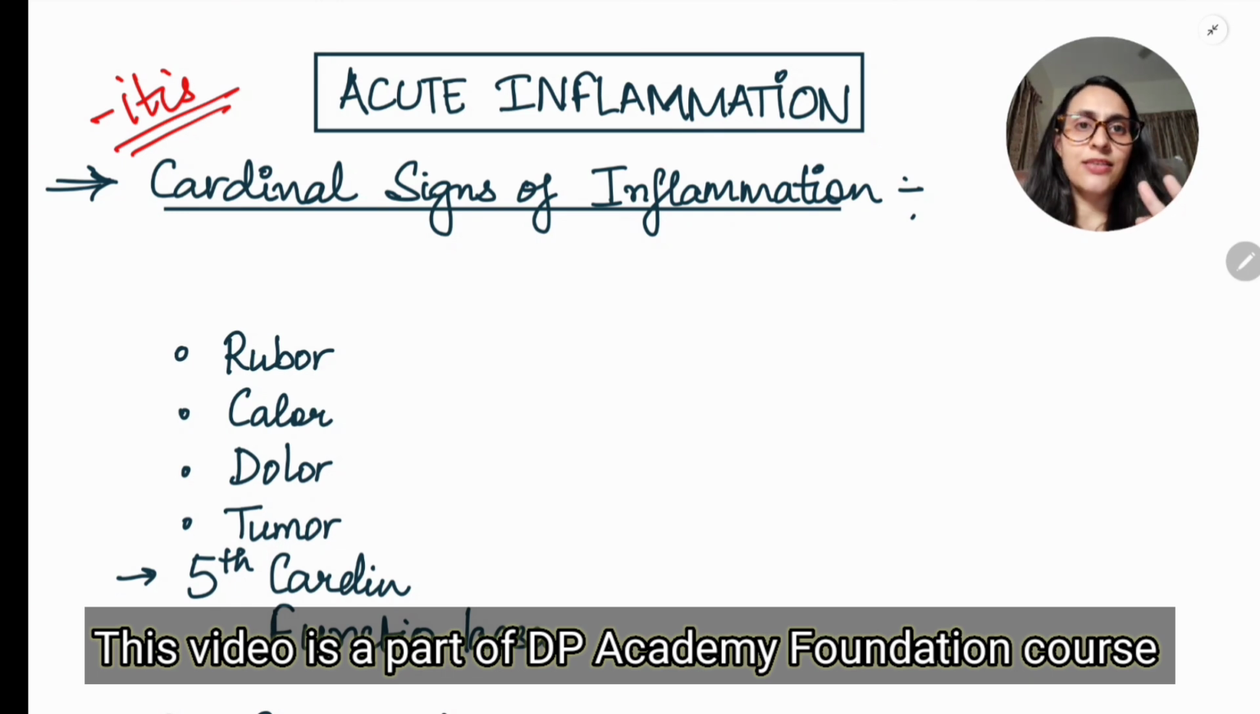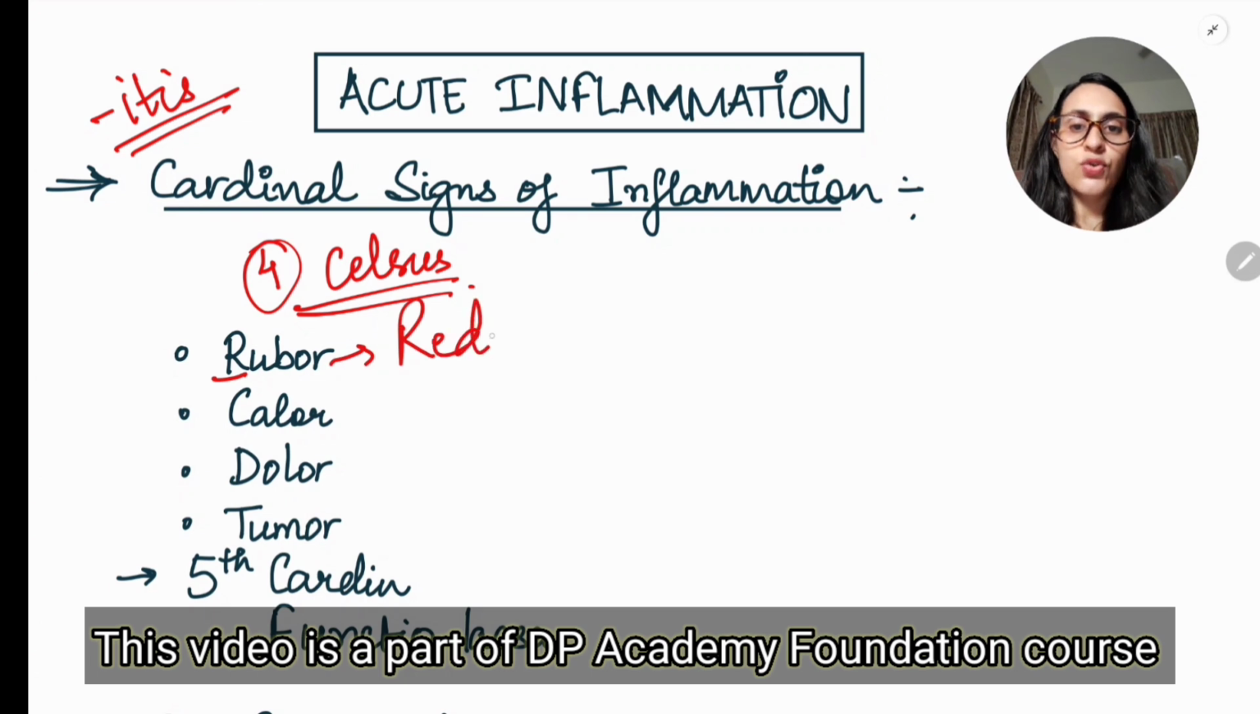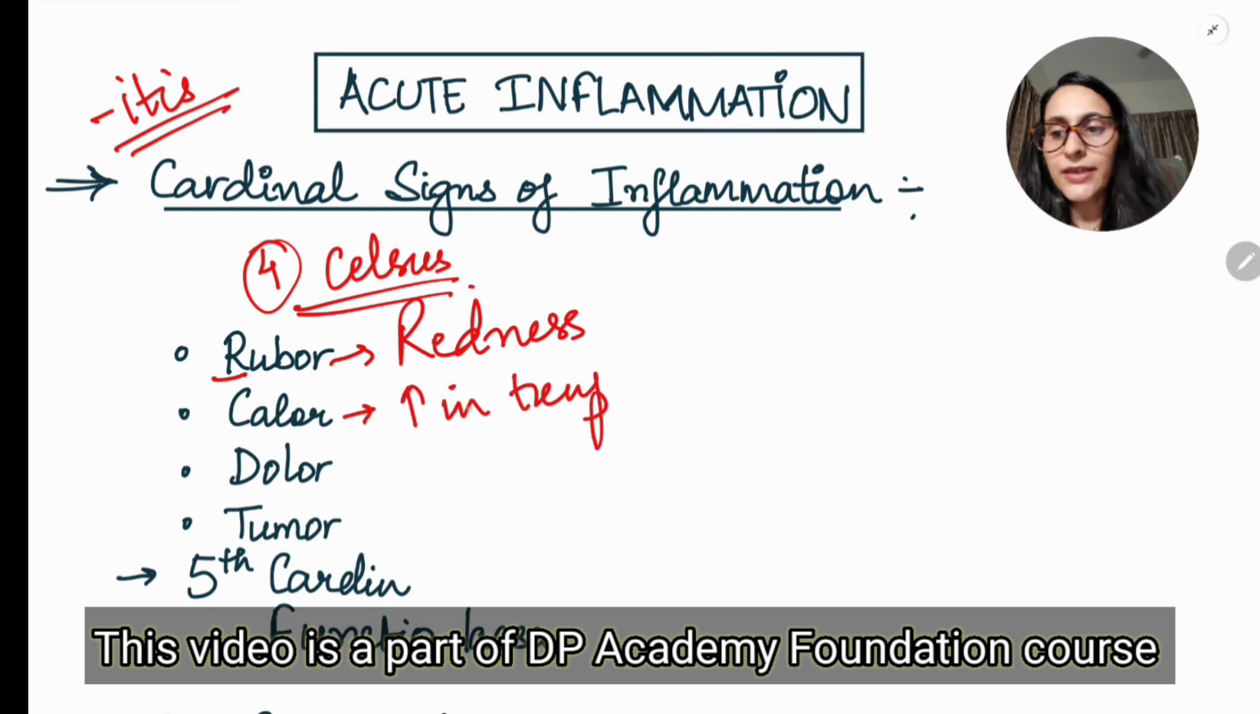There are 5 signs, but the first 4 signs were given by the scientist known as Celsus. Celsus gave 4 cardinal signs of inflammation, that is rubor, tumor, dolor, calor. And what are these things? Rubor, R for rubor and R for redness. So whenever there is inflammation, you will find redness in that area. Then there is calor. Calor means increase in the temperature. Then it is dolor. Dolor means increase in the pain sensation.